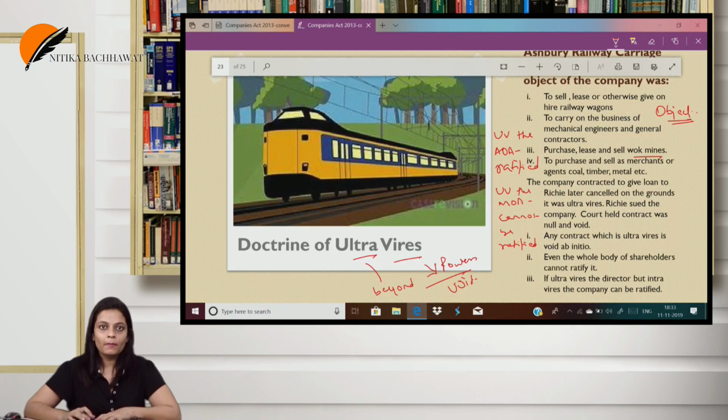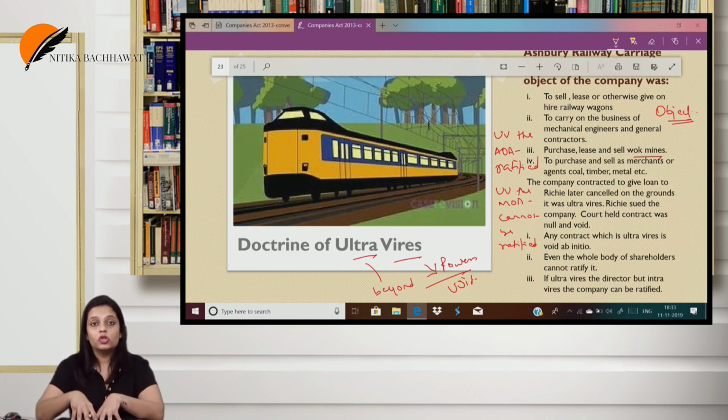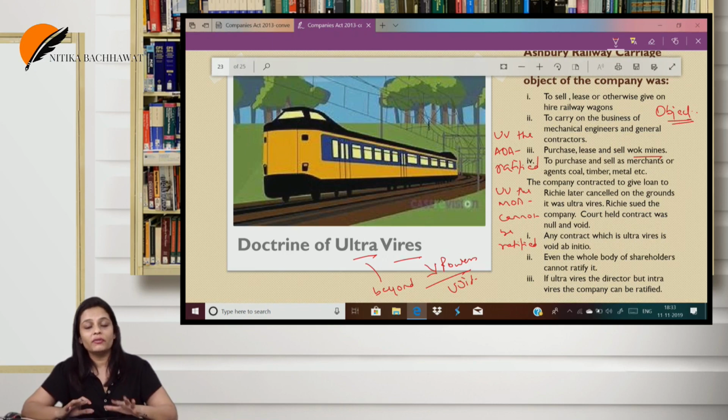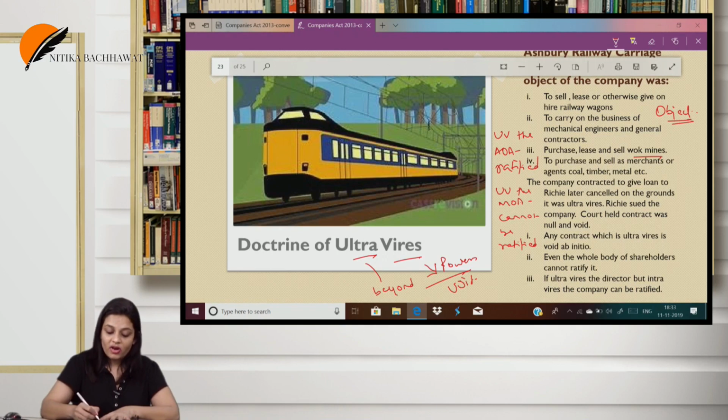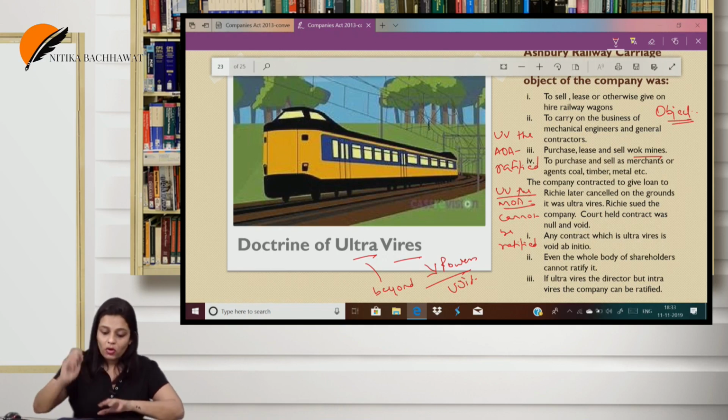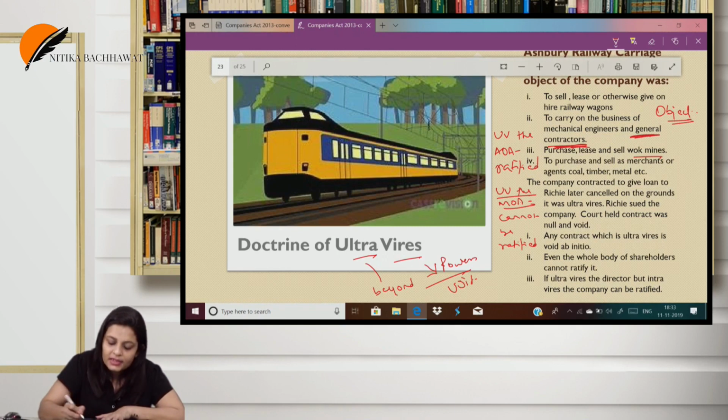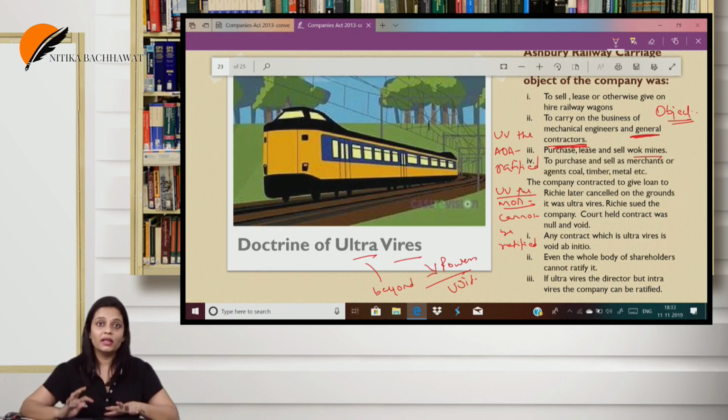Now this company entered into a contract with Riche to give a loan to Riche. Later the MD realized that this loan that they were agreeing to give to Riche was not in the object clause. So they informed Riche that we are sorry Mr. Riche, we are not supposed to do this, so we cannot give you this loan as it is ultra vires the MOA. So Riche said, no, see, you have the object of general contractors. So since you are general contractors, you can give us the loan. The MD said, sorry, we cannot, the MOA doesn't allow. So Riche said, I'll sue you. So they filed a case.